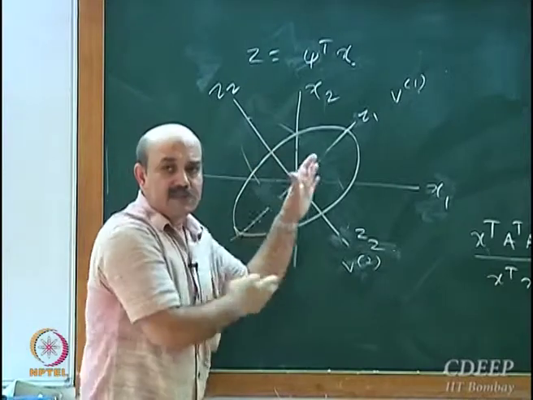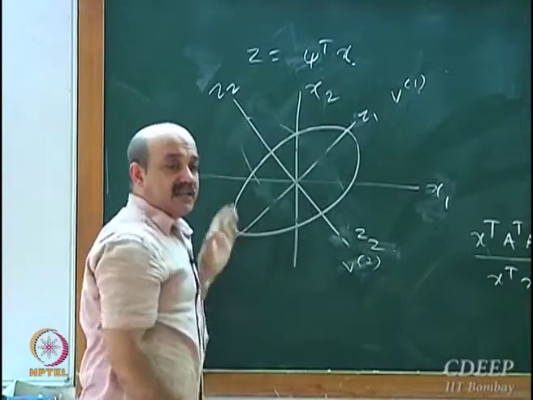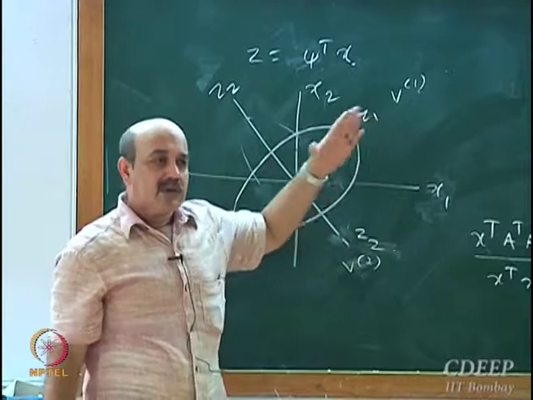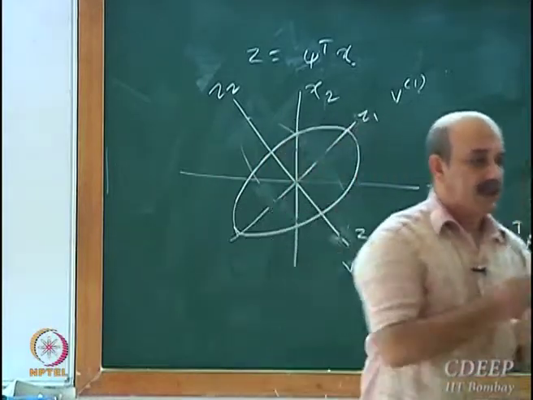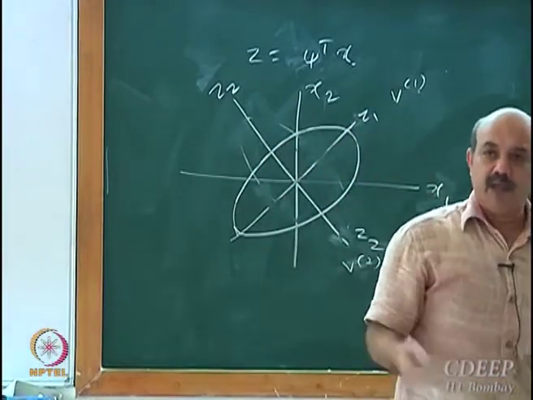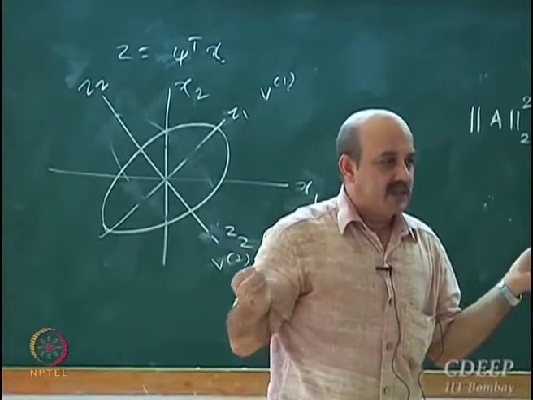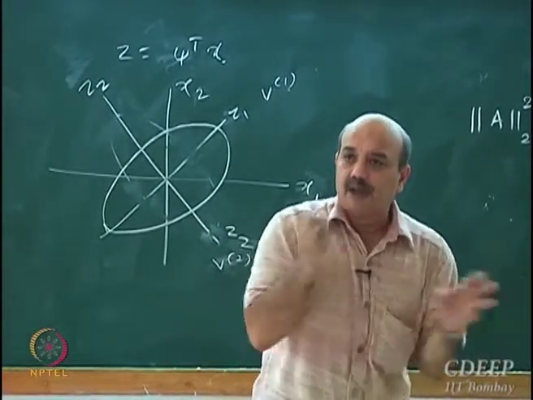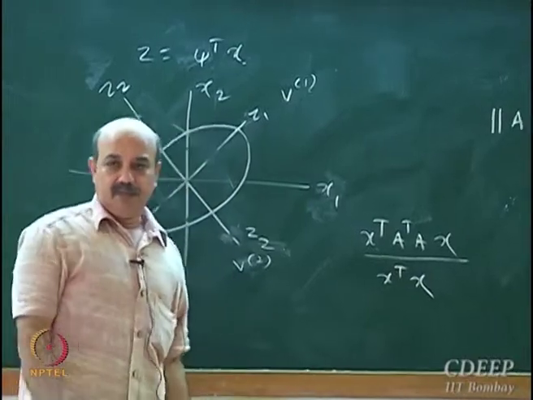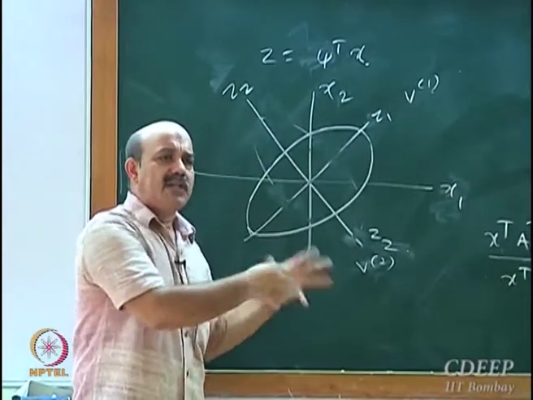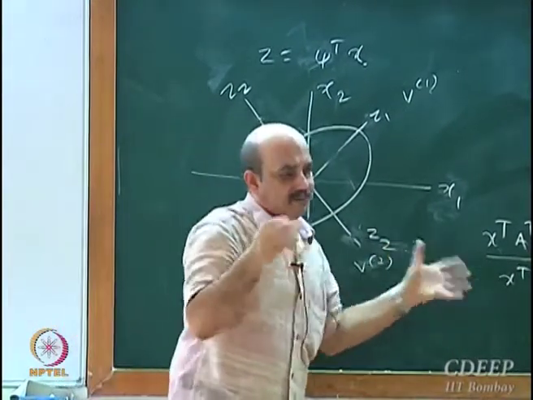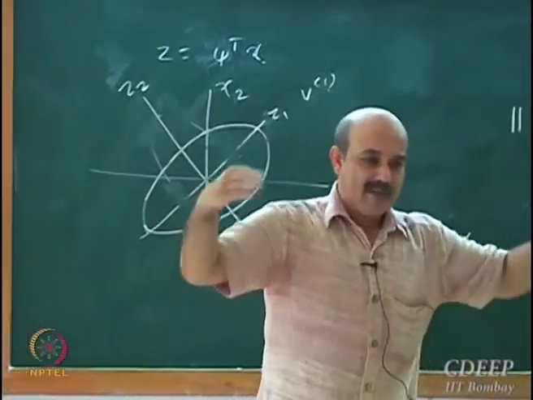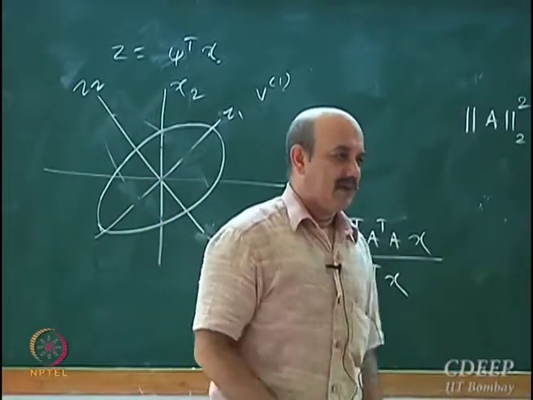Okay, it will be an ellipse. The major axis will be along the eigenvector corresponding to the maximum magnitude eigenvalue. The minor axis will be along the direction of the smallest eigenvalue. All other axes are in between. So it will be an ellipsoid in 3 dimensions, and an ellipsoid in n dimensions, depending upon what kind of matrix you are looking at.